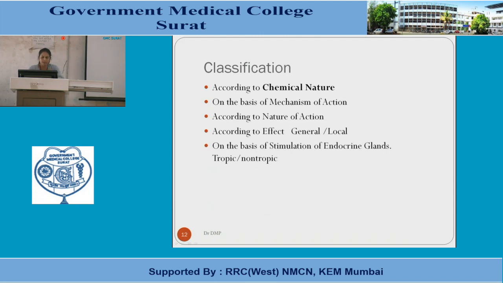So, here we have the categories of tropic hormones and non-tropic hormones. Which are the tropic hormones? The hormones which affect other endocrine glands are the tropic hormones, and the hormones which affect the target cells, which are not endocrine glands, are the non-tropic hormones. These are the two major categories on the basis of which classification of hormones can be studied.